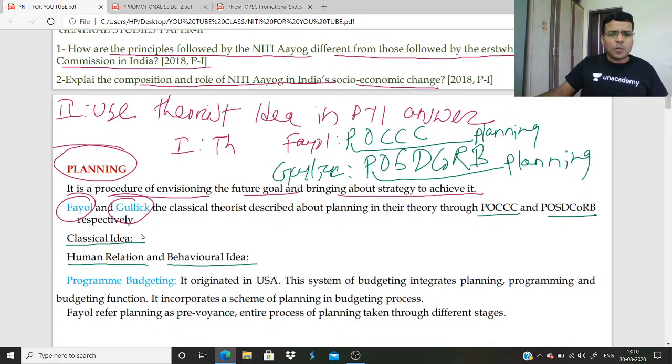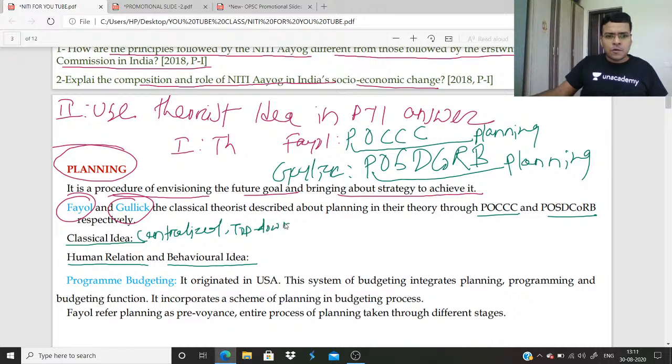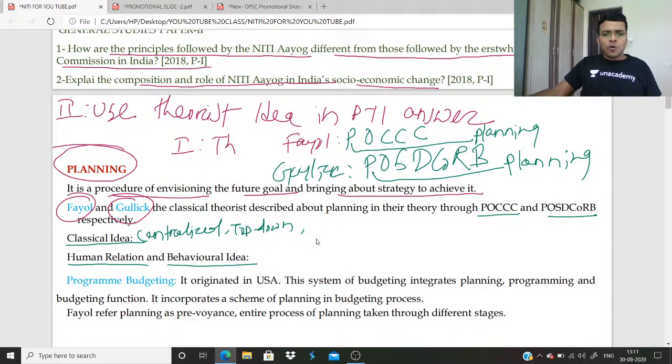What is the classical idea of planning? It is centralized, top down. Only the manager decides the plan, non-participative, non-democratic.